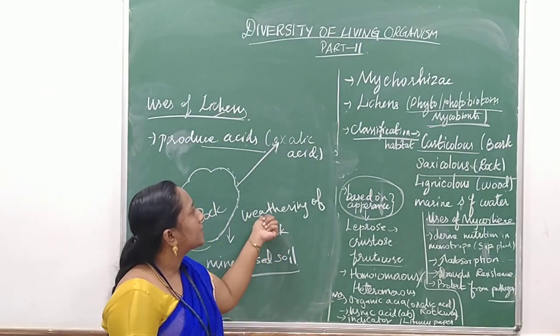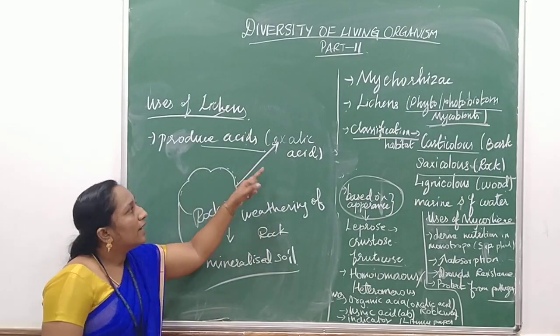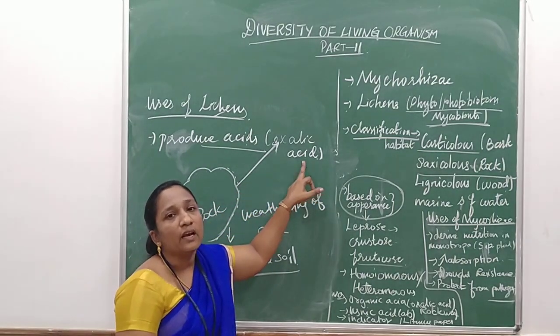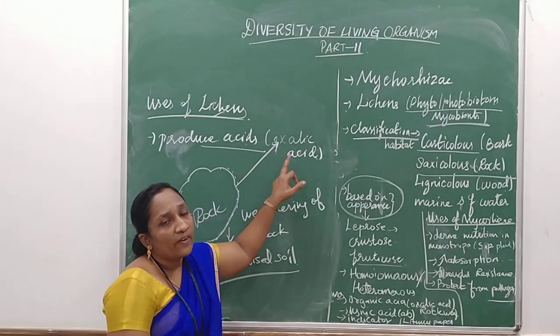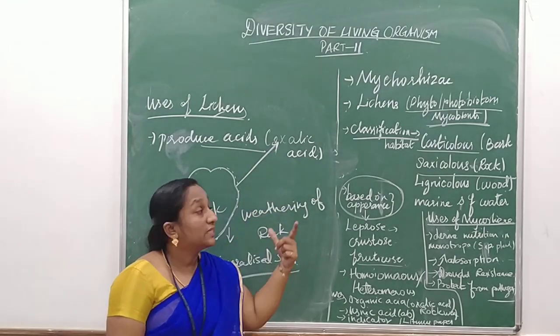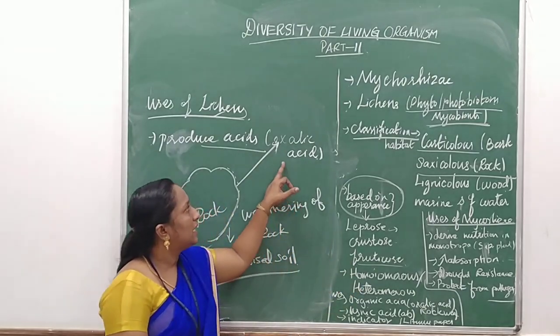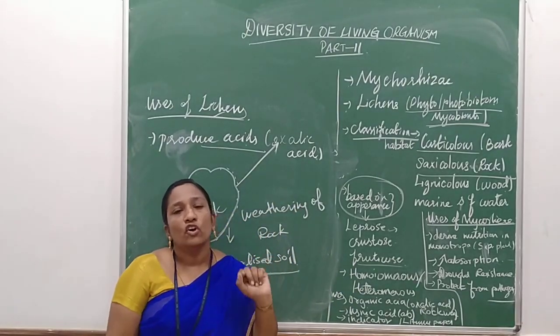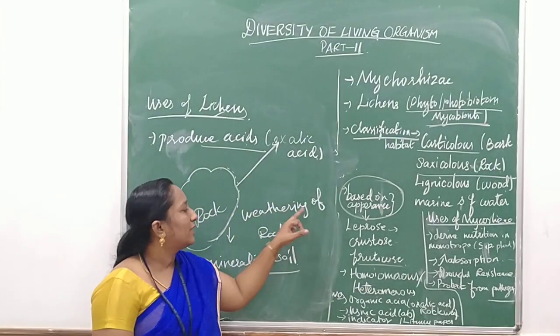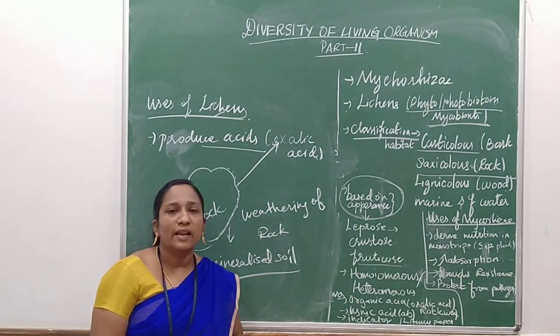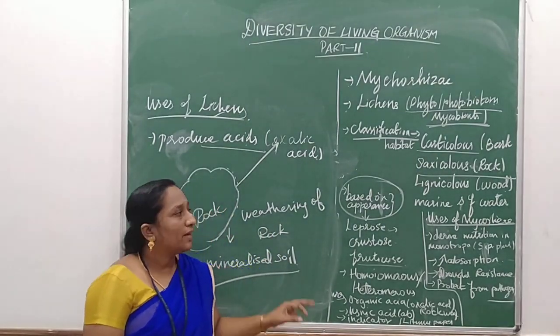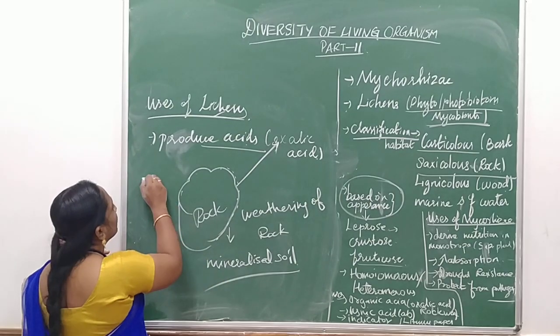How does the weathering take place? Because of the oxalic acid synthesized by the lichens growing on the rock, that is lichens, not fungi. The lichens grow on the rock and produce oxalic acid, which ruptures the rock and causes weathering, releasing mineralized soil. This is the first use of lichens.